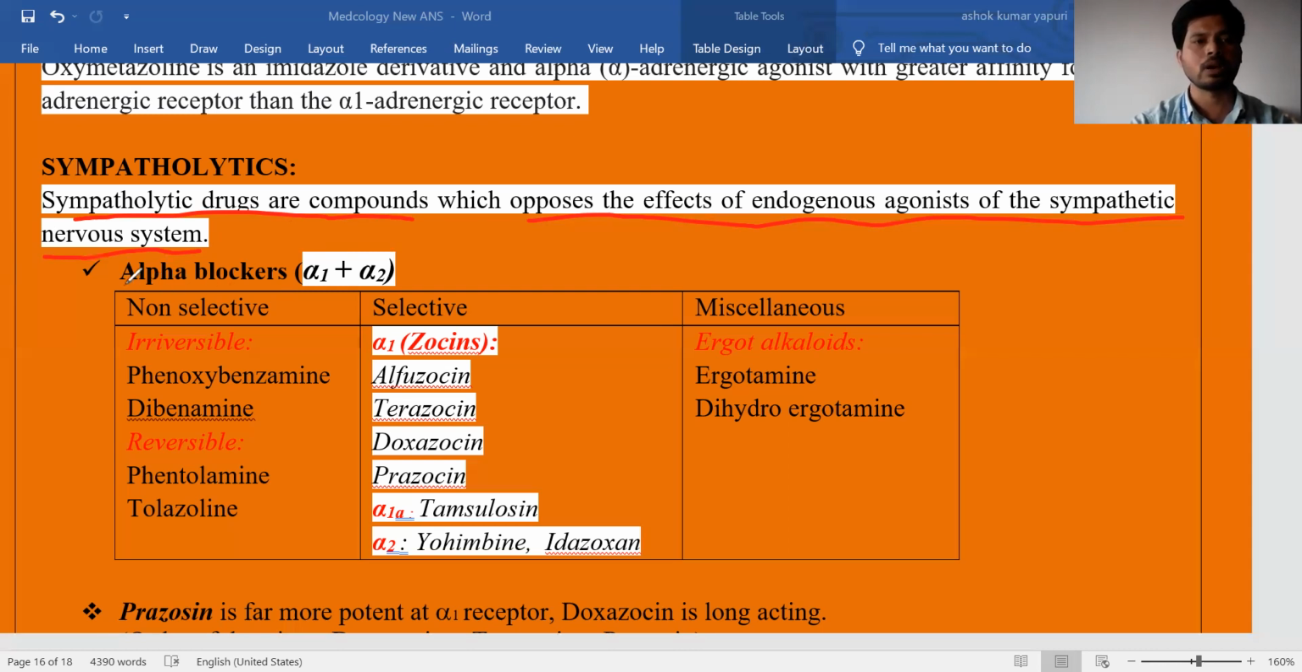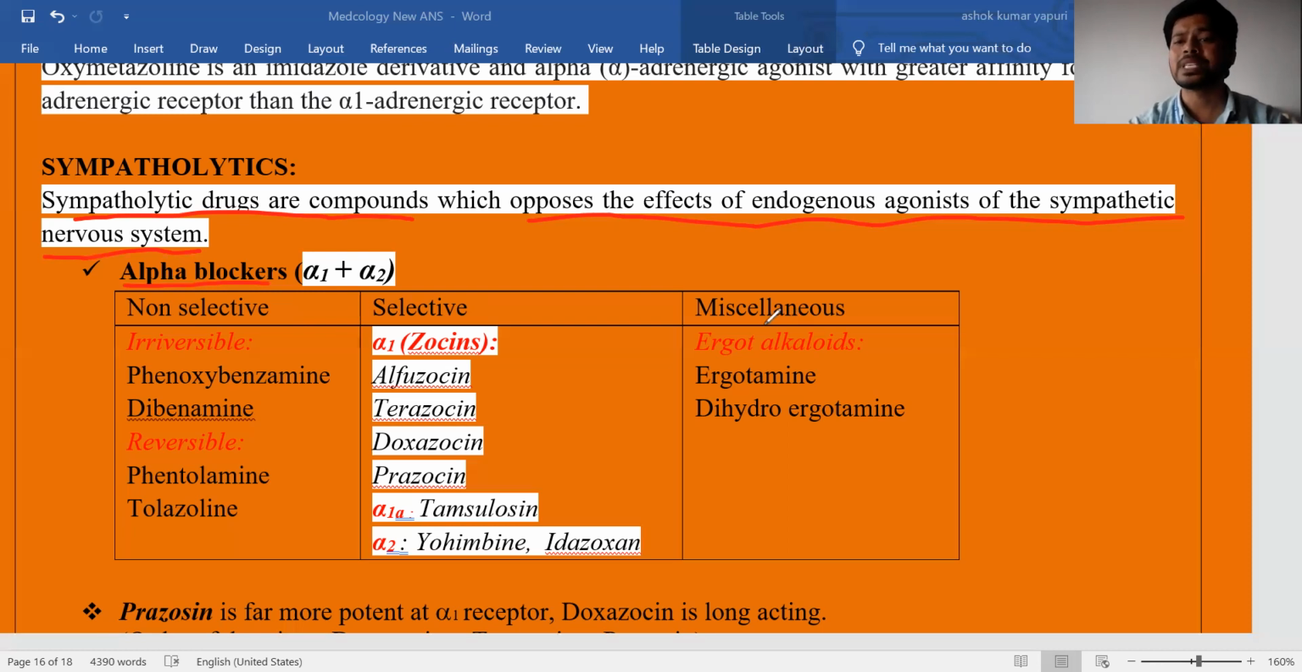First, our discussion is on alpha receptor blockers. Here, two types of alpha receptors are there: alpha 1 and alpha 2. Based on that, we have non-selective, selective, and miscellaneous. Non-selective category means these drugs can block alpha 1 and alpha 2 receptors non-selectively. Selective means they may block selectively alpha 1, some of the drugs selectively alpha 1A, and some of the drugs selectively alpha 2. Selectivity is there.